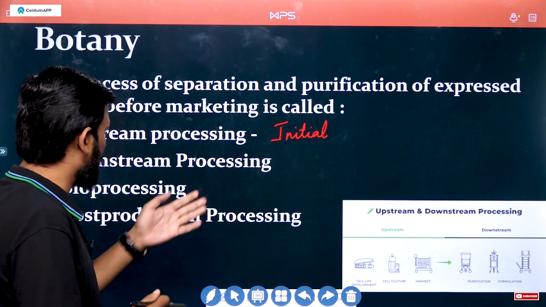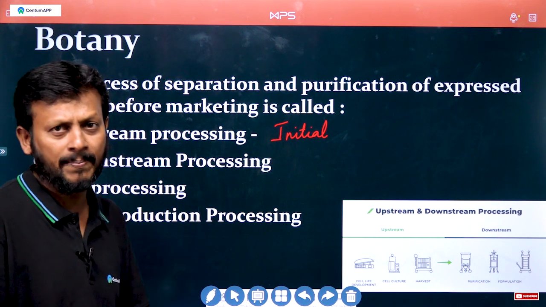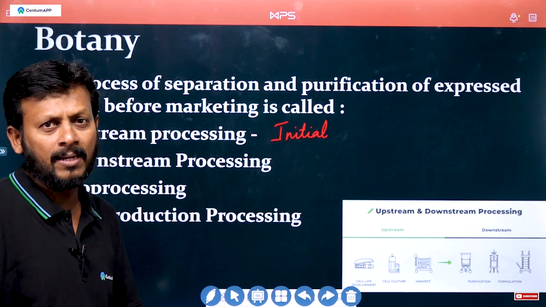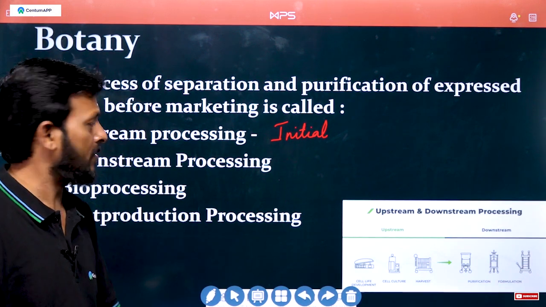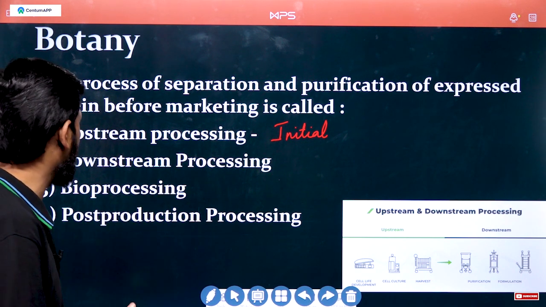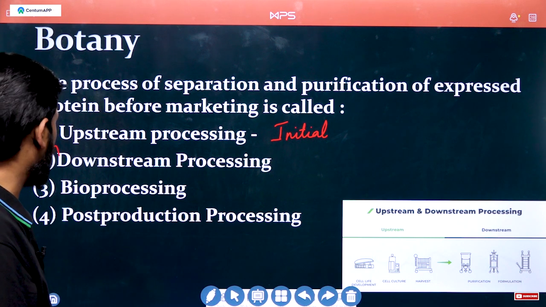Then downstream processing: purification of the product, then it is made ready for marketing. The correct answer is downstream processing.